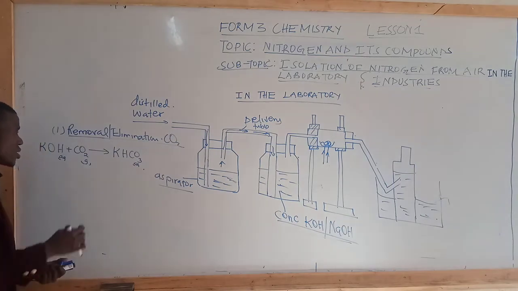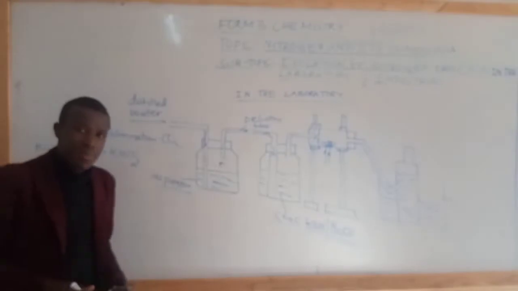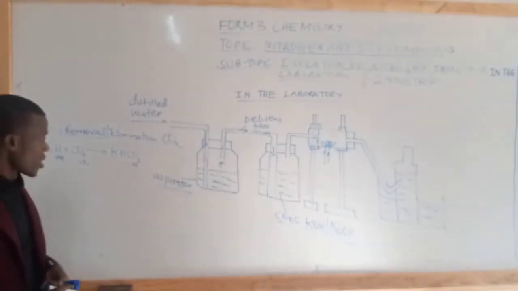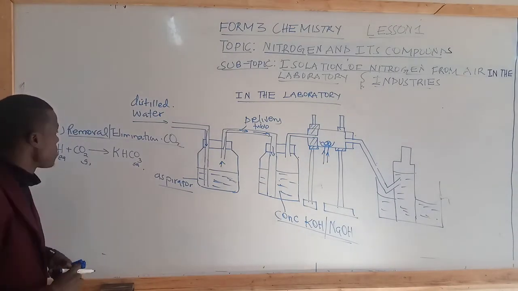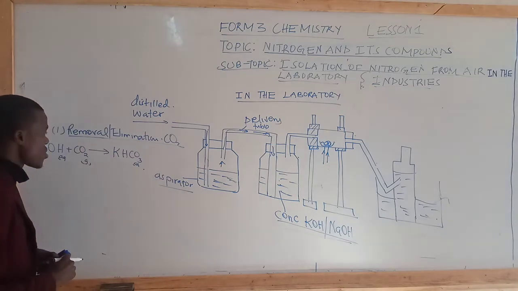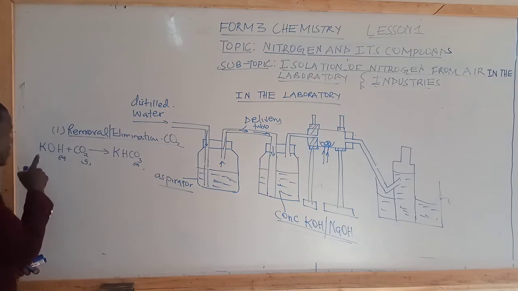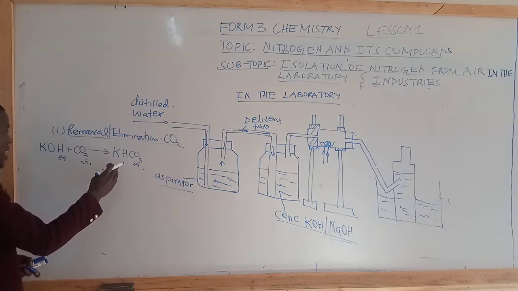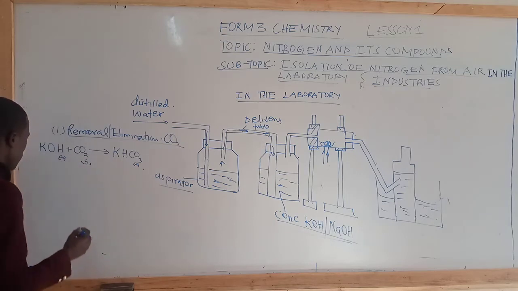But when we use a small amount of carbon 4 oxide, we form potassium carbonate and water. But in this case, since carbon 4 oxide is in abundance, we will form only potassium hydrogen carbonate, and you can see it is balanced by adding one potassium on the reactant side and one potassium on the product side, and you can see the other elements balanced.